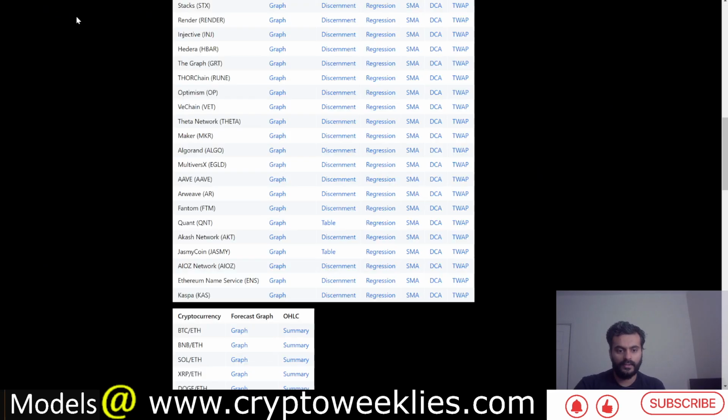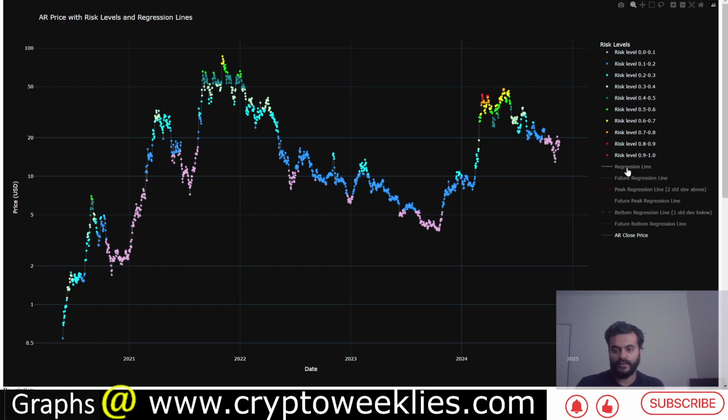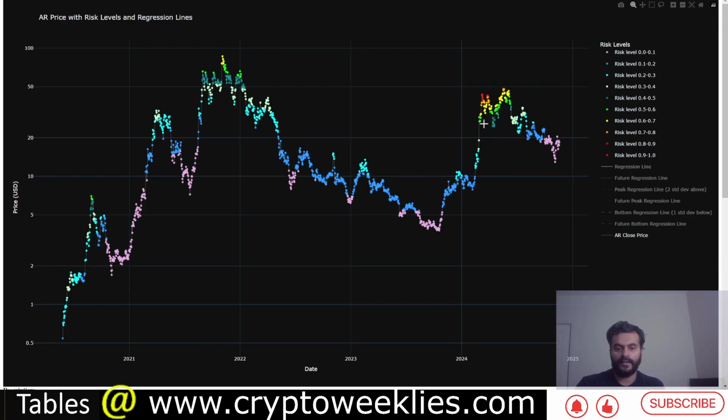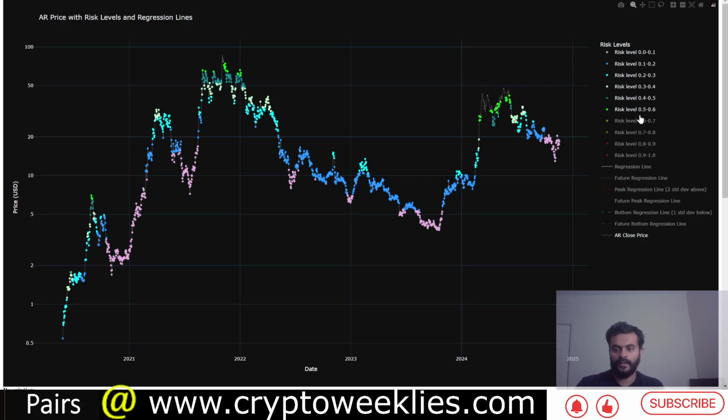This is the regression risk. It's a DCA model, kind of a replica of the regression function. Instead of at a weekly level, this is applied at a daily level. And again, this model helps identify the macro bottoms better than identifying the tops. That's why we have multiple models over here.